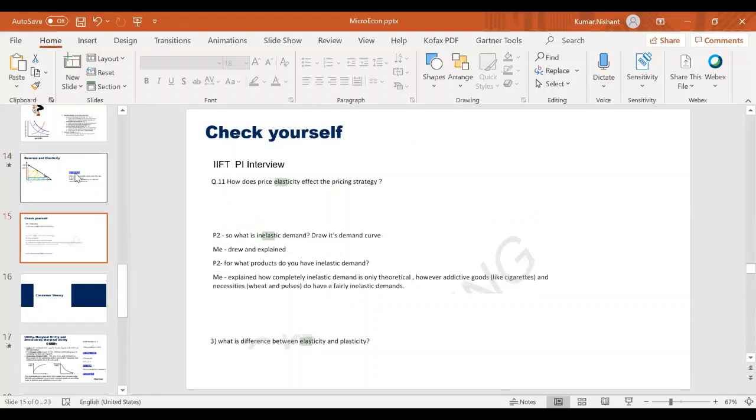Great. Moving on, you'll see questions like this. How does price elasticity affect the pricing strategy? Exactly what I told. You want to price it in a way that the elasticity becomes 1. If it is highly elastic, you want to decrease the price. If it is less elastic, you want to increase the price till the point elasticity equals 1.